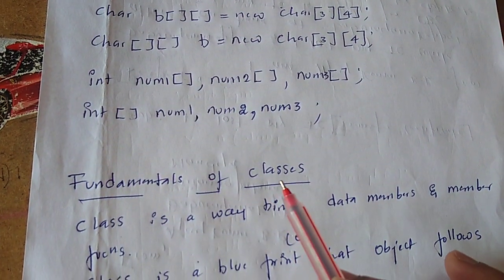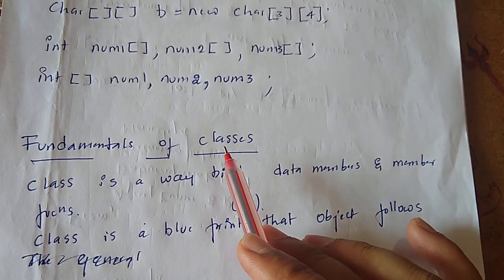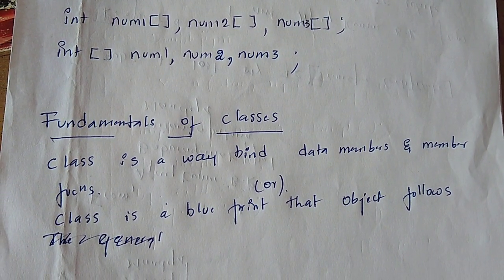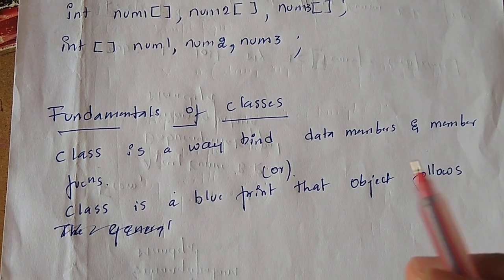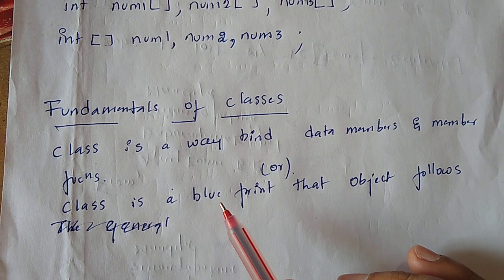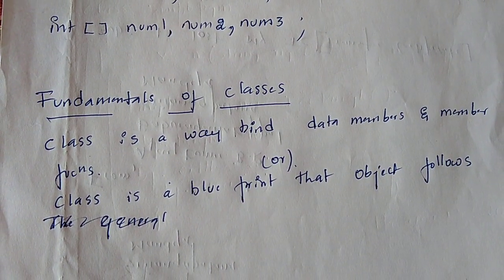Next we will start with the fundamental concepts of class. How to define a class? Class is a way to bind data members and member functions. Class is a way to group data members and member functions. You will get many definitions for class. Another way of defining class is a blueprint that the object follows.